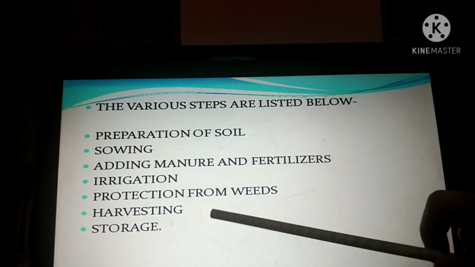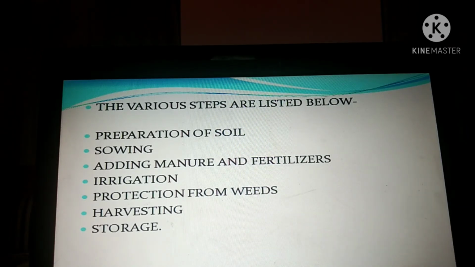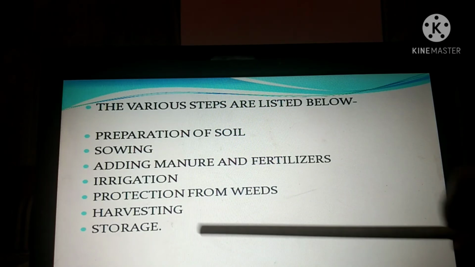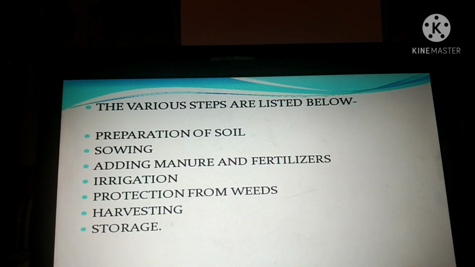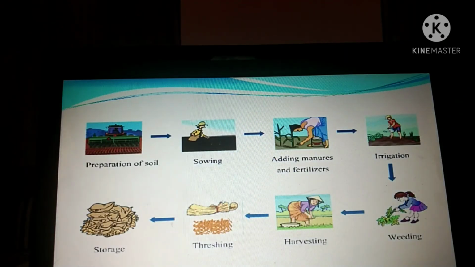Next is harvesting. That means after the crops mature, I told you about harvesting in the last class also, I mentioned the word if you remember. Harvesting means when the plants mature, you need to cut them, so that process is called harvesting. And ultimately storage, so the excess produce you need to store so that it is not spoiled, otherwise it will be spoiled if you leave it just like that. So these are the various steps.